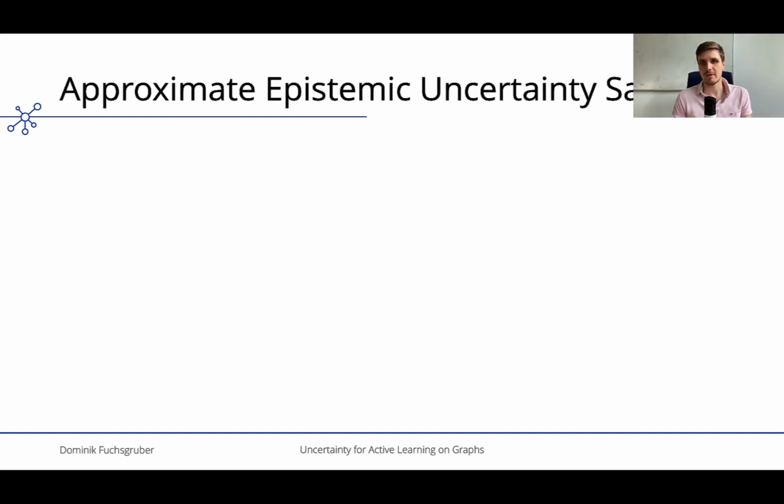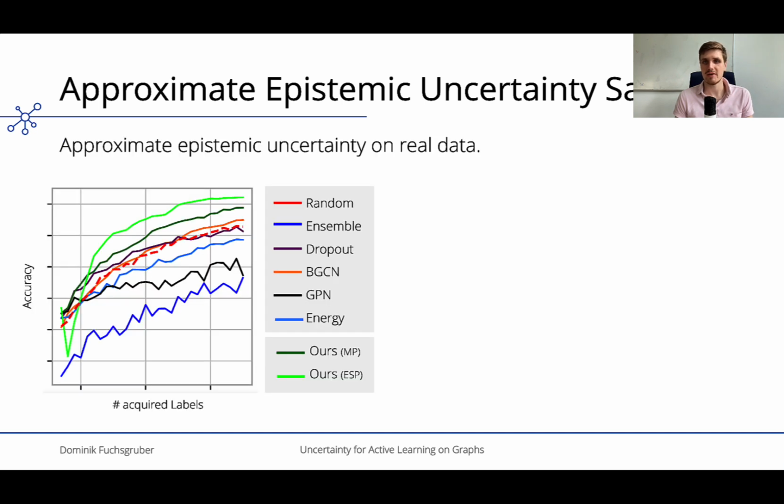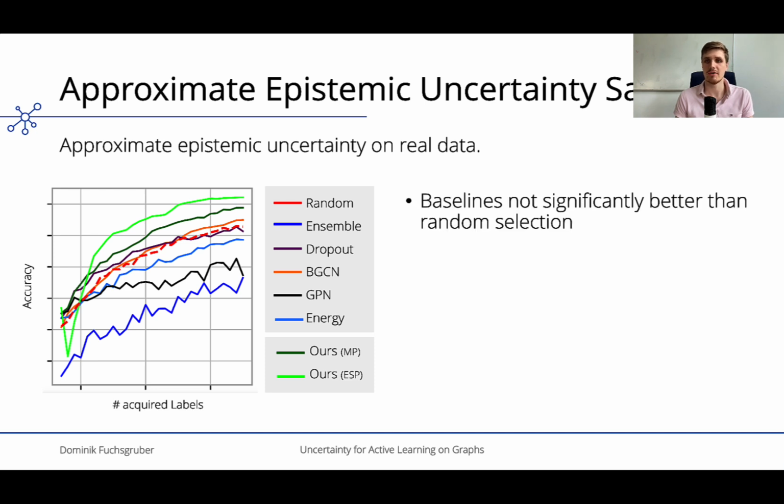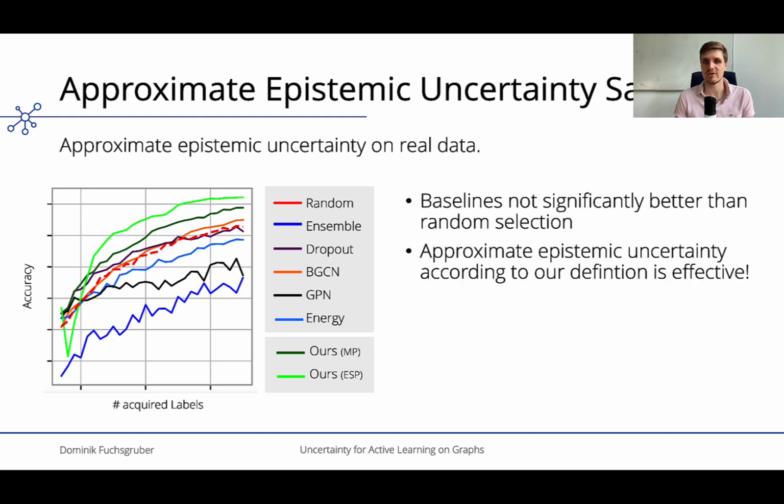We now evaluate this approximate framework on real graph datasets. First, we consider existing uncertainty estimation approaches and find that they often struggle to outperform random queries in terms of data efficiency. In contrast, our generative framework enables highly effective active learning. We apply two different approximative algorithms for epistemic uncertainty as we define it, and find that both outperform all competitors. This validates our perspective on uncertainty and the implied optimality result. Both seem to generalize well to real-world problems as well.